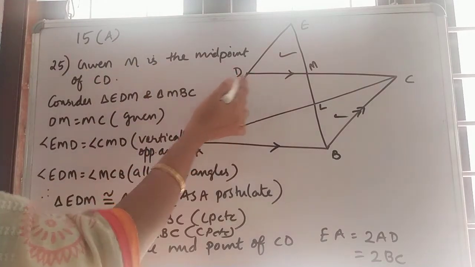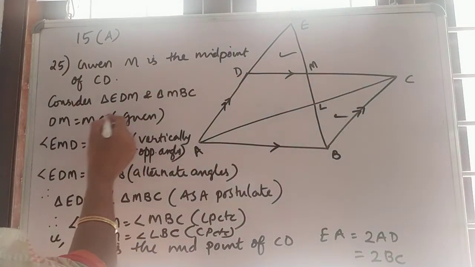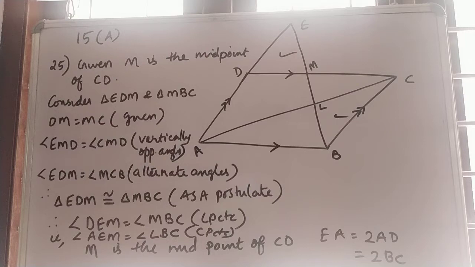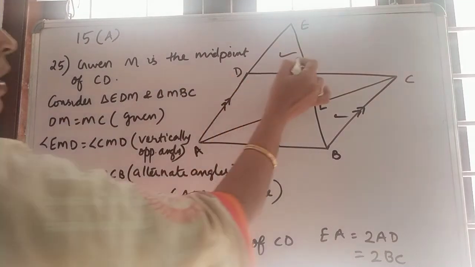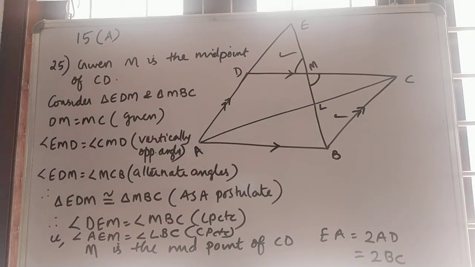Since M is a midpoint, DM is equal to MC, it is given. Then EMD and CMB are vertically opposite angles. Next look at EDM.